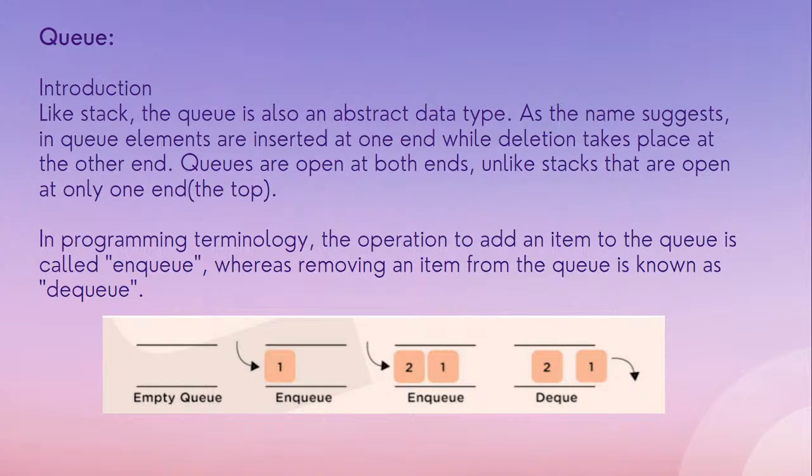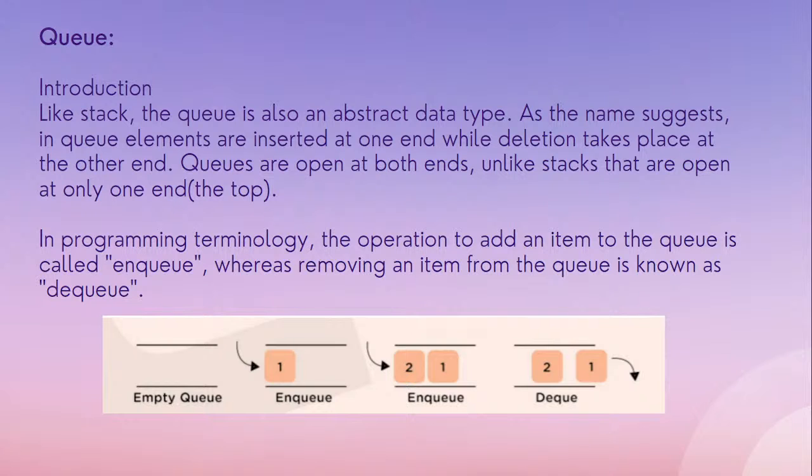So firstly, let's get to the queue data structure. Today we are just going to discuss the introduction of the queue. So what is the queue data structure? We have studied array and stack data structures. An array was simply a linear data structure with elements of the same type.